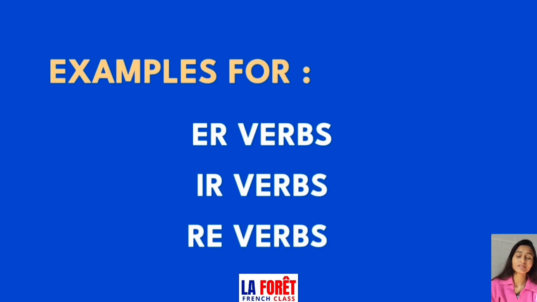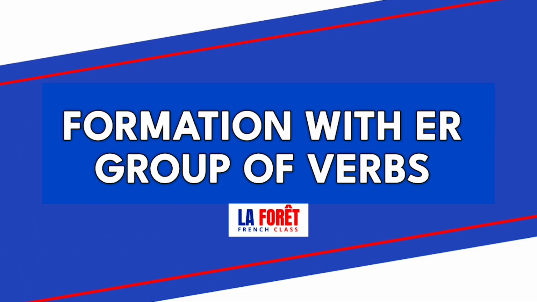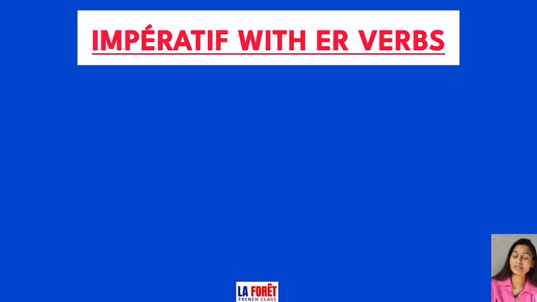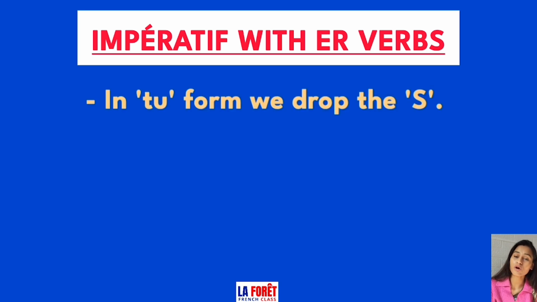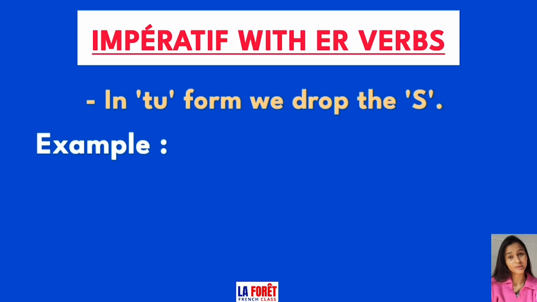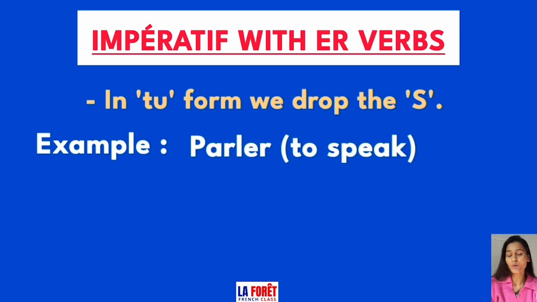Now let's see some examples for each group of verbs. Let's start with the ER verbs. Now there's an important point that you need to take care of in ER verbs. So in the tu form of ER verbs, we drop the S while conjugating in imperative. Let's understand it with the help of an example. Here I'm taking the verb parler and now let's conjugate it in imperative.